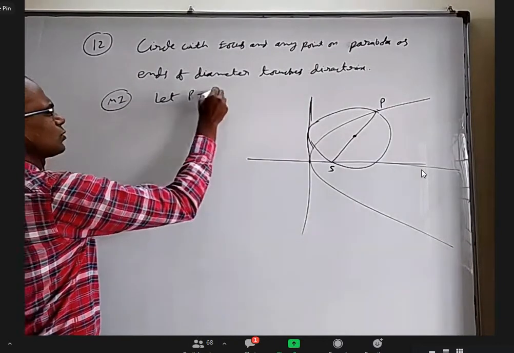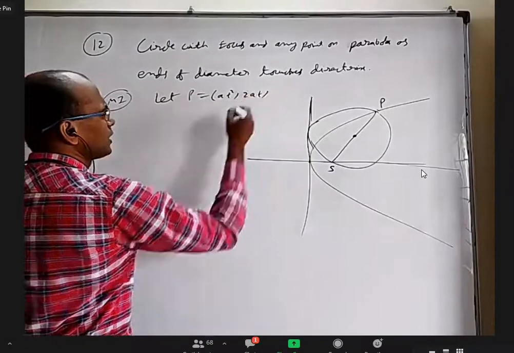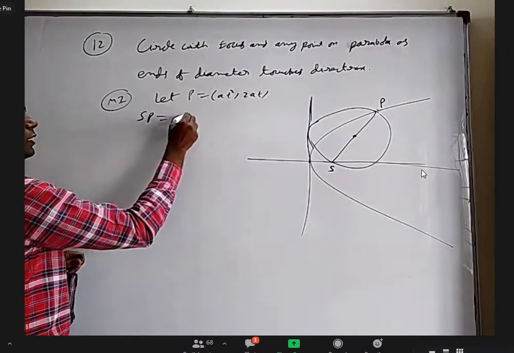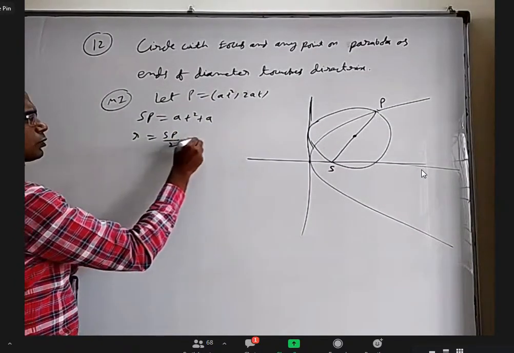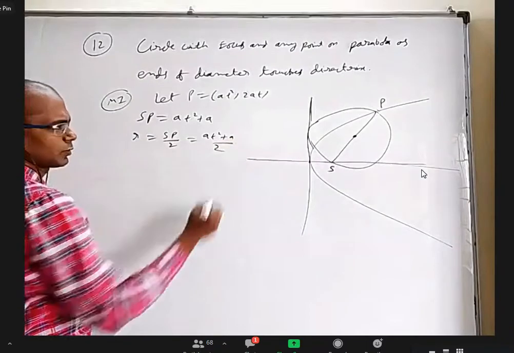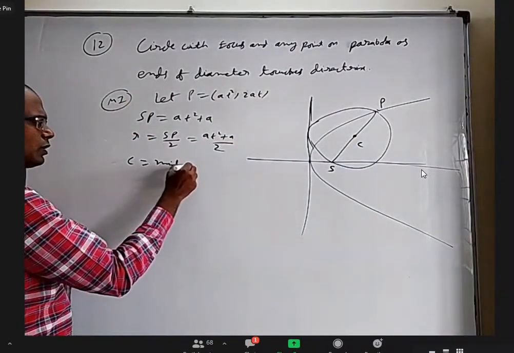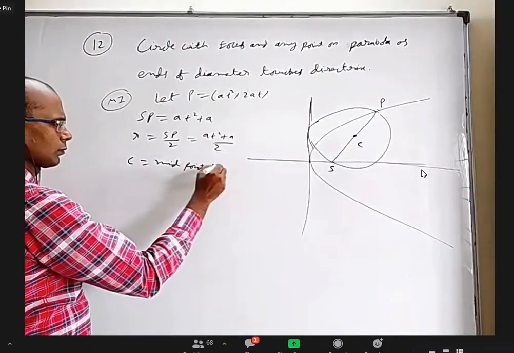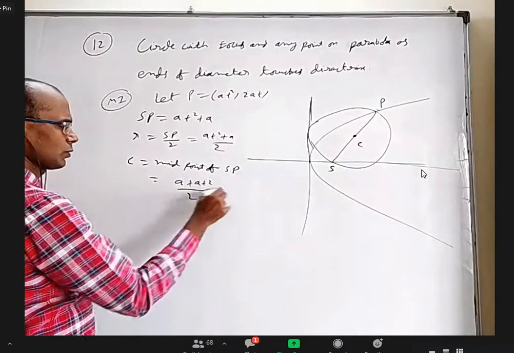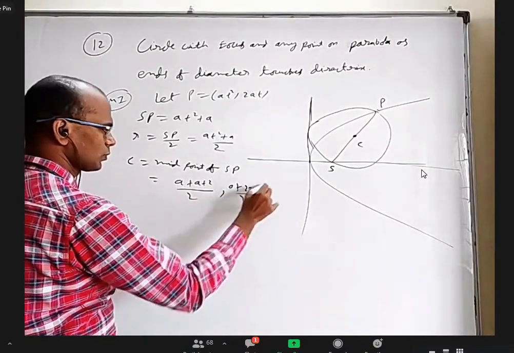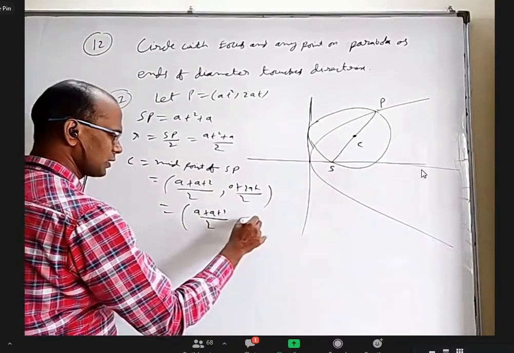Okay, method 1. Let P be (at², 2at). Then we have SP equal to at² plus a. Then the radius will be SP by 2, which is (at² + a)/2. Next, the center C is the midpoint of SP, which is ((a + at²)/2, (0 + 2at)/2), which is ((a + at²)/2, at).